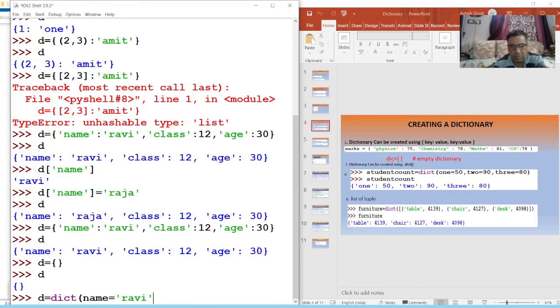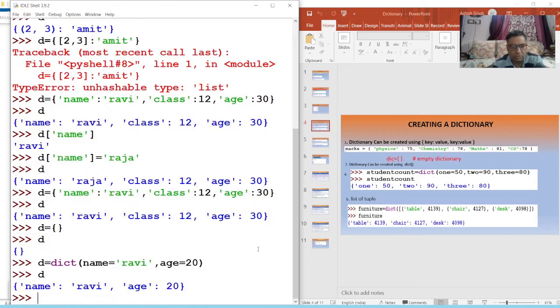Correct the spelling. Name equal to Ravi, comma, age equal to 20. Okay, suppose I give only two values. When I provide two arguments, name equal to Ravi and age equal to 20, it will automatically convert into key and value format. So by using the dict constructor, we can create a dictionary.